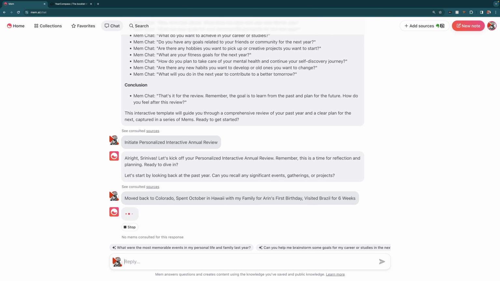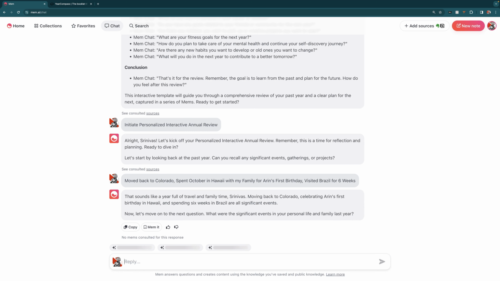The idea here is that rather than just coming back with a list, memchat will hopefully adapt to our responses and ask us in a bit more detail about each one of these things. So we could actually create individual mems for each one of the questions that memchat helps us answer.